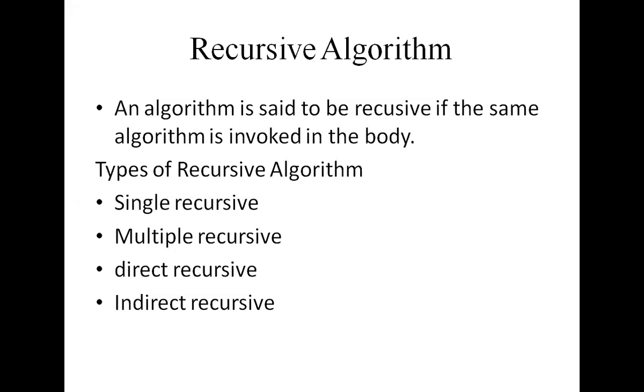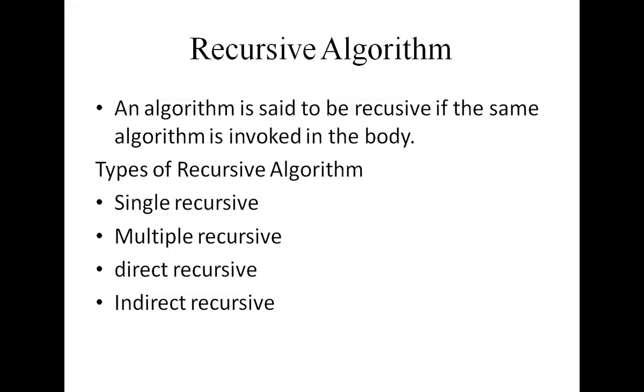Indirect recursive means an algorithm, for example algorithm A, is said to be indirect recursive if it calls another algorithm, which in turn calls A. So here, algorithm A calls algorithm B, again B calls algorithm A, and finally returns to algorithm A. So that is indirect recursive.